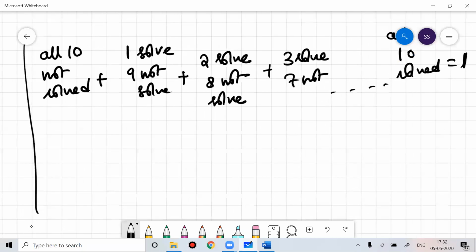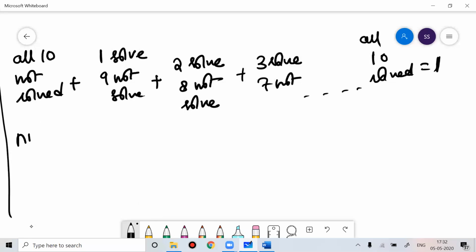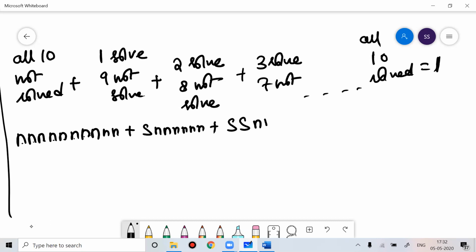So you can understand this. Now all the 10 problems not able to solve. So this you can write 10 times. So 1, 2, 3, 4, 5, 6, 7, 8, 9, 10. One problem he is able to solve, 9 problems not able to solve. This you can write 9 times. So 2 problems able to solve, the rest not able to solve. I hope you understood. This 8 times you can write. So like this.